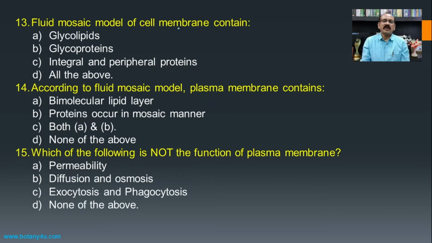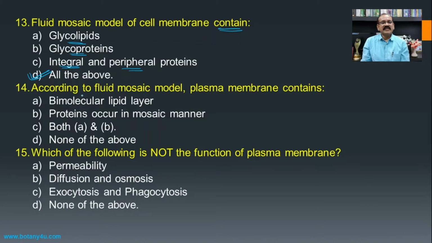Then the fluid mosaic model of the cell membrane contains, means what is the content of the fluid mosaic model or the lipid bilayer model of the plasma membrane. It contains glycolipids, then glycoproteins, then integral and peripheral proteins, and all these different components are present in the fluid mosaic model of the cell membrane or the plasma membrane, and hence all the above will be the answer for this question.